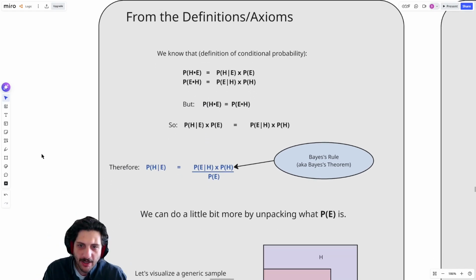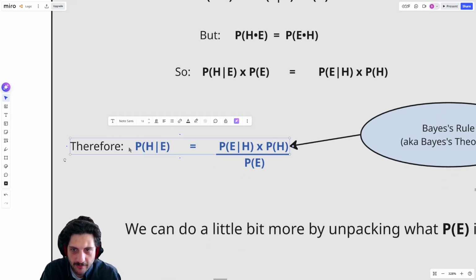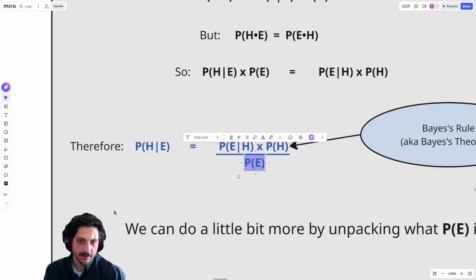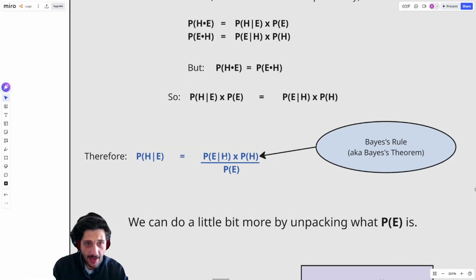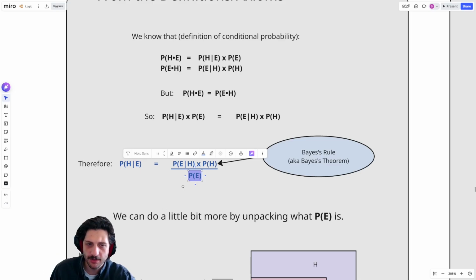So all that Bayes' rule is then is just dividing off the P of E here. We just get P of H given E, once we take off this P of E, is just P of E given H times P of H, and then we've just divided by the P of E. And that really is just Bayes' rule. So a lot of times when you see Bayes' rule written, you will see it in this form, where you just have your simple denominator down below.